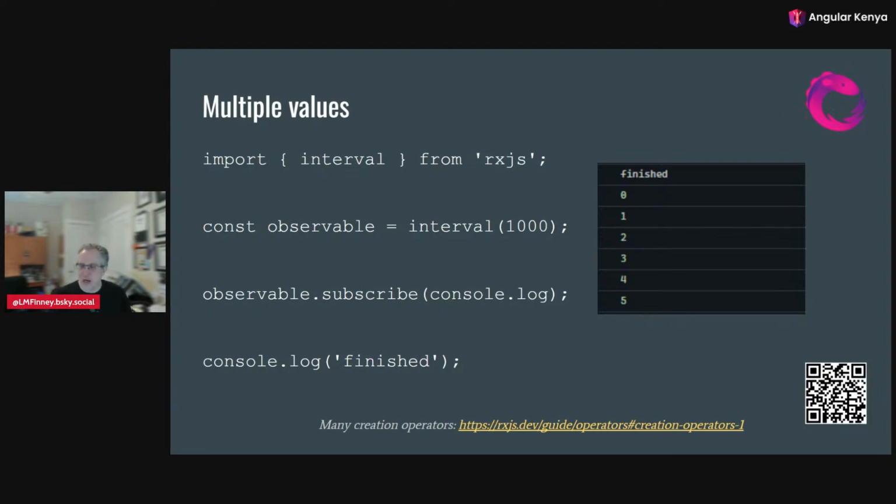So this isn't too powerful yet, but this is showing that we can create an observable that has multiple values over time and subscribe to them and have something that processes it and handles each one as it comes across. Promises can't do that. If we wanted to do something like this with a promise, we'd then it and then have to create another promise to wait a second, and then in each then we'd have to set up another promise. It would be a huge mess. But with observables, it's very easy.